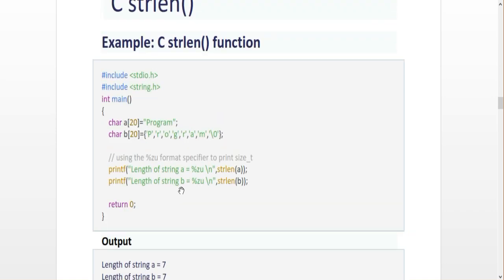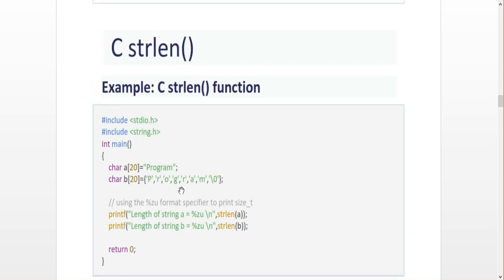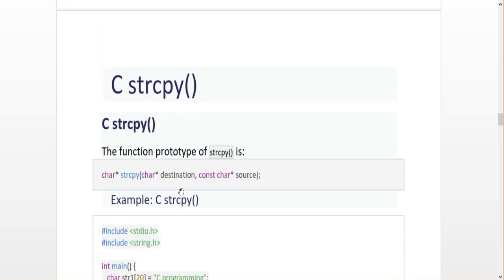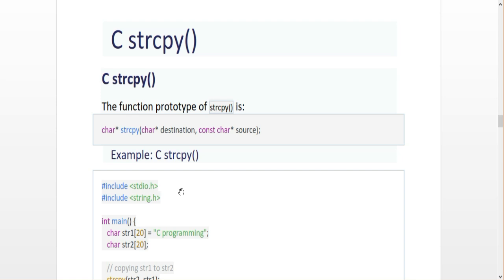The next one here, strcpy, that is used to copy one string to another string. This is a copy function. The copy function prototype is this, and we can understand it by using the example program.